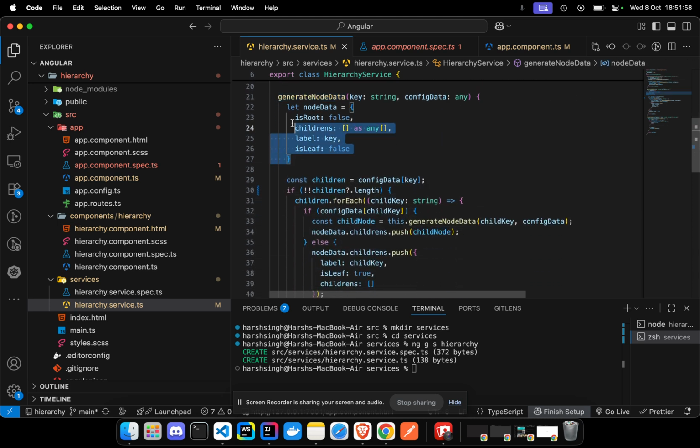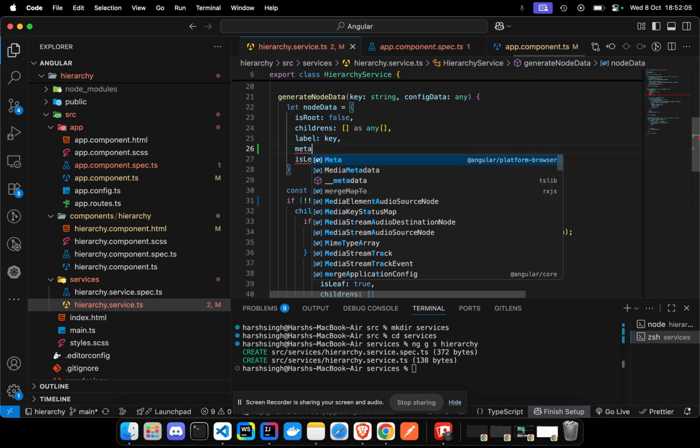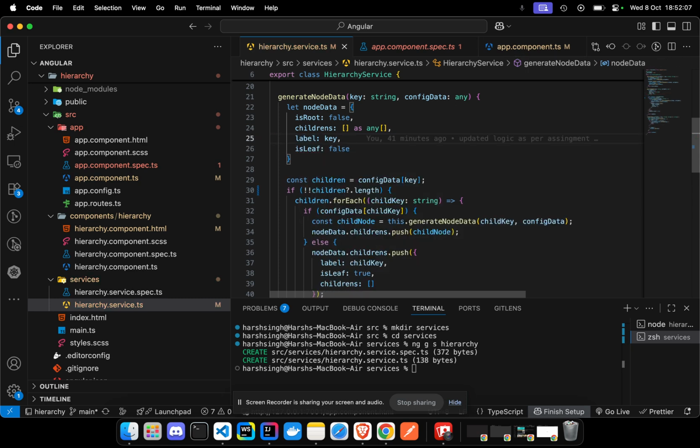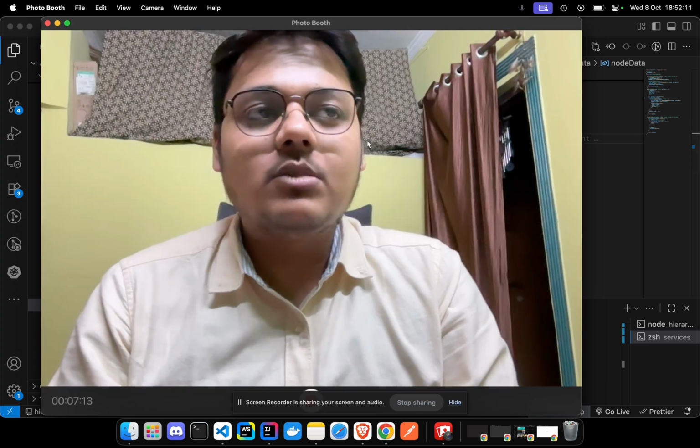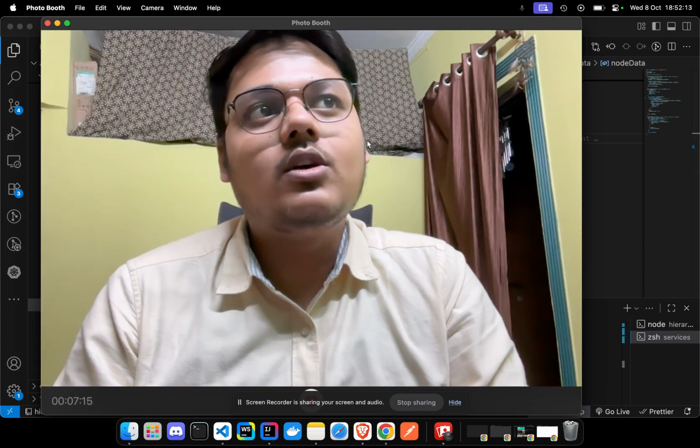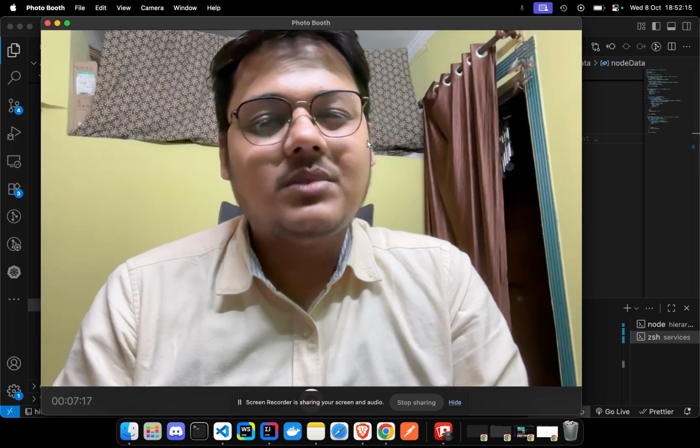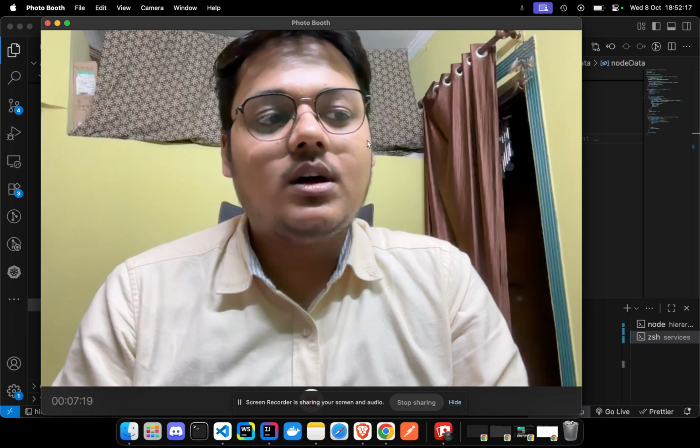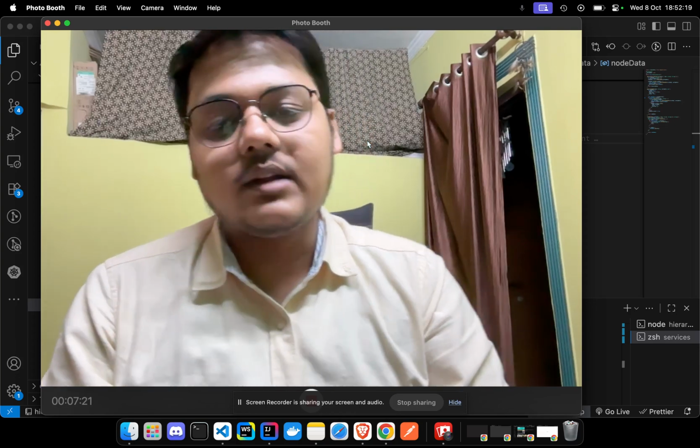So a node basically contains whether I'm a root or not, whether I have children or not, and what my label is. We can also have metadata for other operations. Let's say on hovering I want to show some data, or on click I want to send some data from another component or the backend.